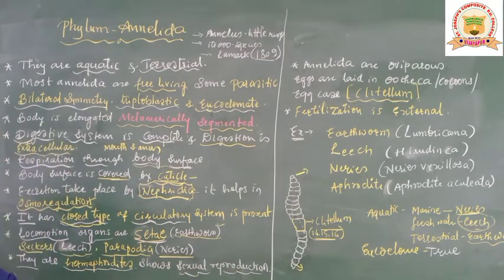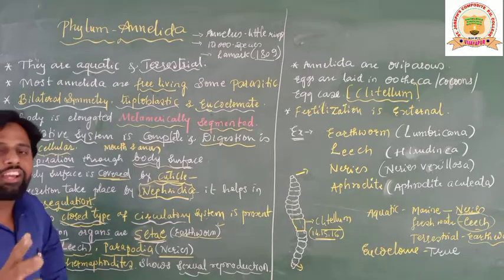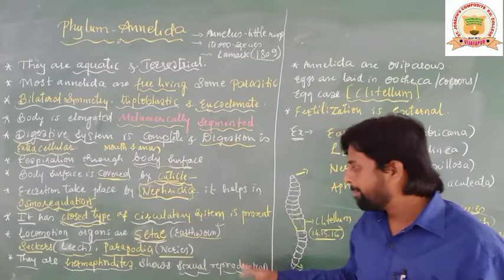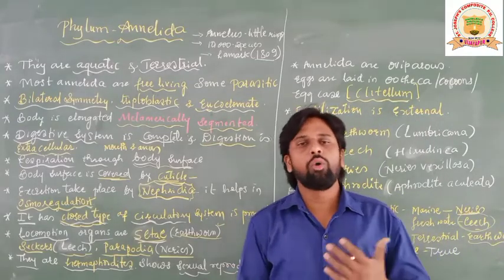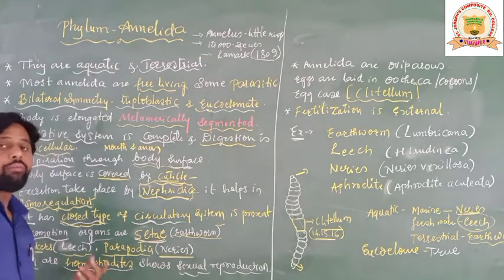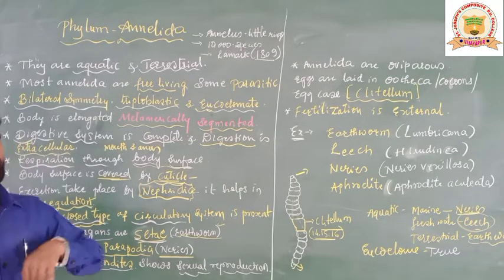Moreover, they perform the process of sexual reproduction. But one important thing we see in Annelida is that they exchange their gametes, students. Even though they are bisexual hermaphrodites, they cannot use their own gametes.